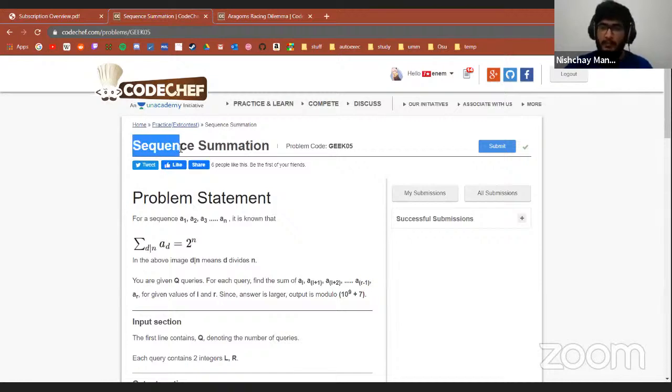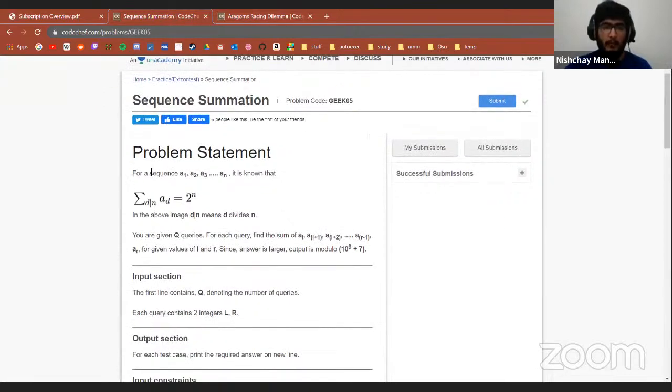So with the first problem, which is sequence summation, the problem code is geek05. Here, for a sequence A1, A2, A3, etc., AN, it is known that there is this LaTeX formula, which I'm going to break up. But without looking at that, let's look at the lines below that first. In the above image, D, this thing, which looks like a bitwise OR, N means D divides N, right? So this doesn't actually mean bitwise OR. It means that D divides N, which means D is a factor of N, right? This is the explanation that I wanted to tell you.